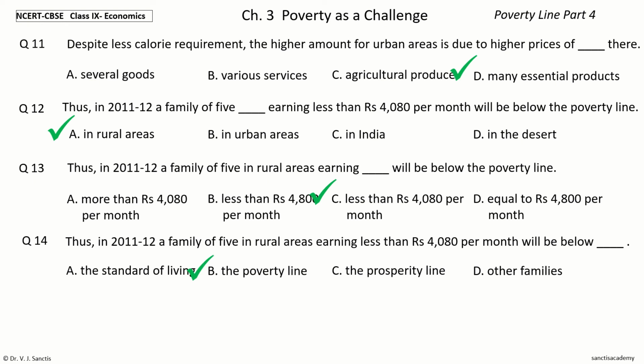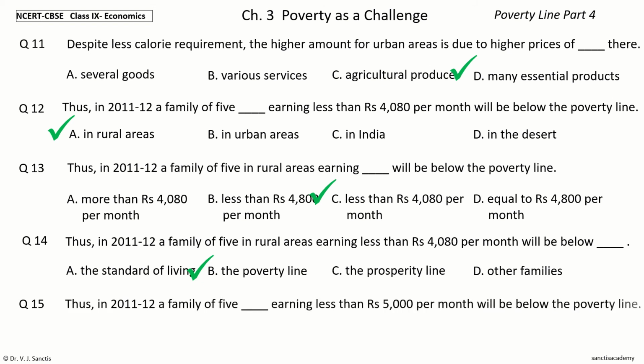So, thus, in 2011-12, a family of 5 in rural areas earning less than rupees 4080 per month will be below the poverty line. Question 15. Thus, in 2011-12, a family of 5 dash earning less than rupees 5000 per month will be below the poverty line.